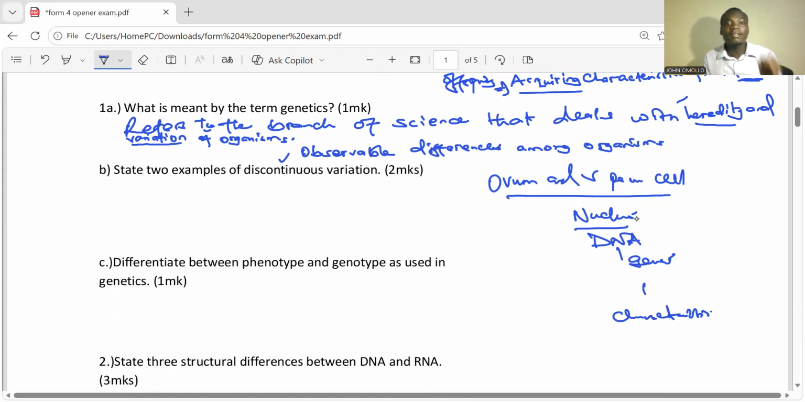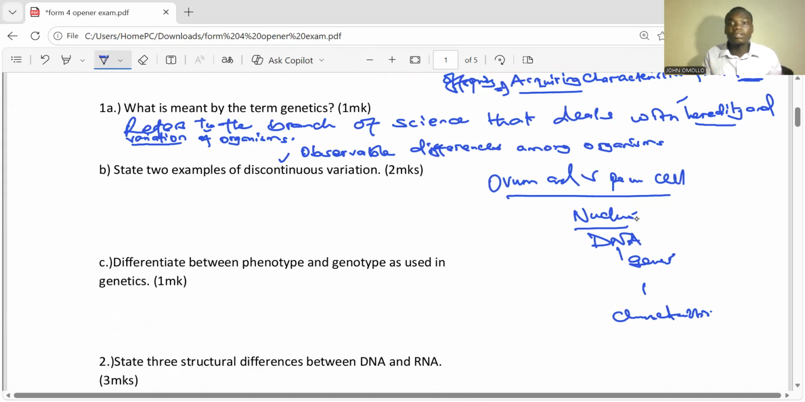So whenever you are asked the meaning of genetics, we have to say it is the branch of science that deals with heredity and variation among living organisms. We are going to deal with acquisition of characteristics or features and how these features differ from one individual to another.